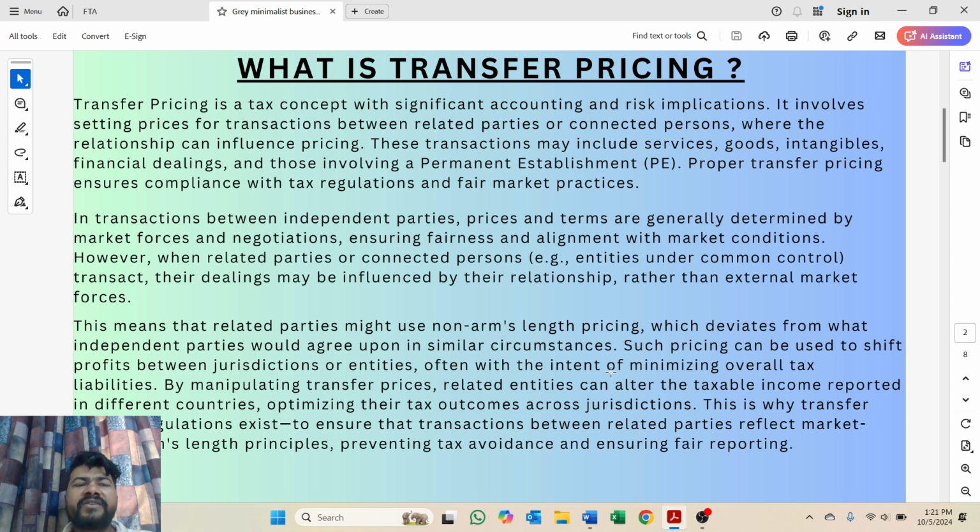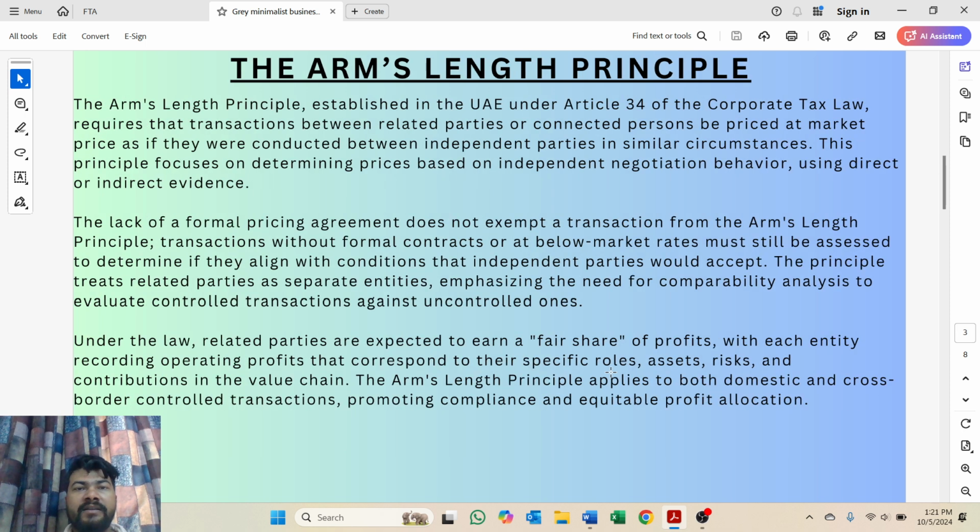This is why transfer pricing regulation exists, which ensures that transactions between related or connected parties should reflect market-based pricing using the arm's length principle, and helps in preventing tax avoidance and ensuring fair reporting. Now we'll understand the arm's length principle.